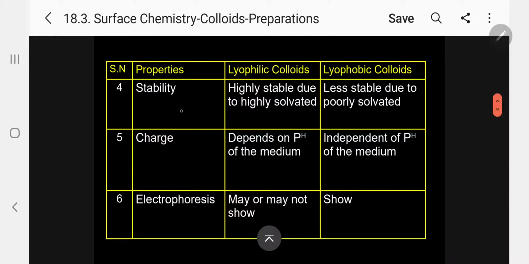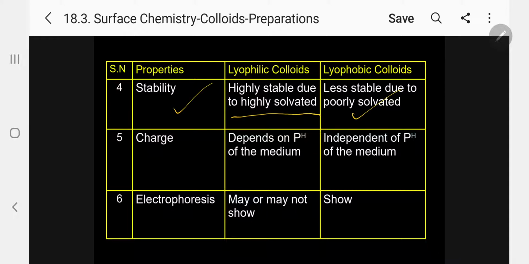Then, fourth one, stability. Lyophilic colloids are highly stable due to being highly solvated, because they are surrounded by water molecules. Lyophobic colloids are less stable due to being poorly solvated.